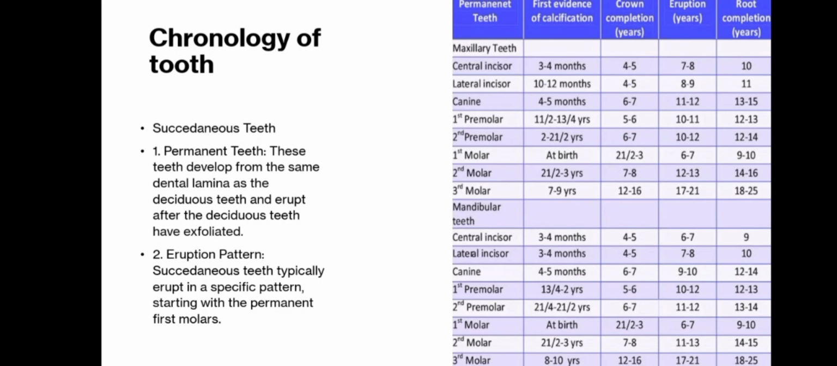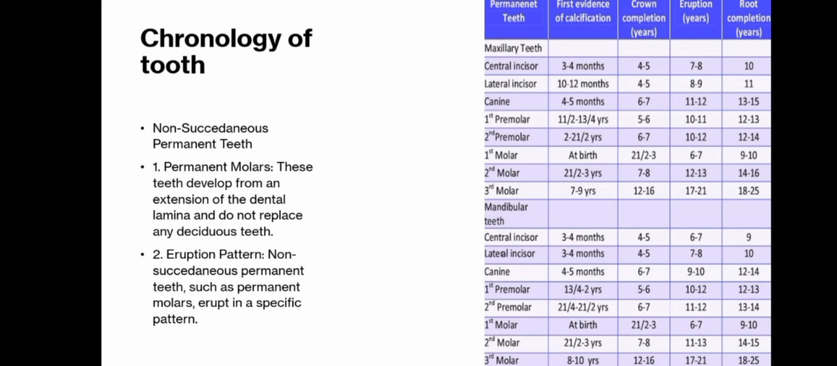Succedaneous teeth, those teeth which replace the primary teeth. It includes the permanent incisors, canines and premolars. Starts developing around birth to 1 year. Eruption is from 6 to 12 years and located lingually or beneath the roots of primary teeth.